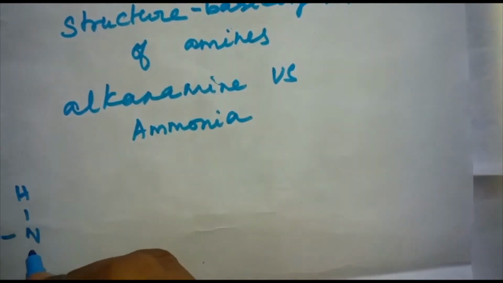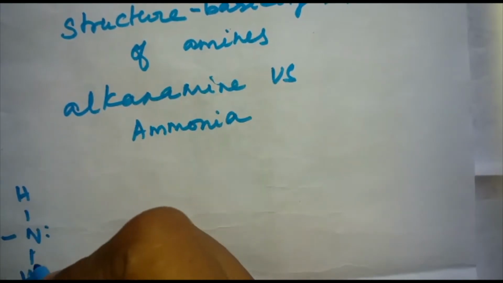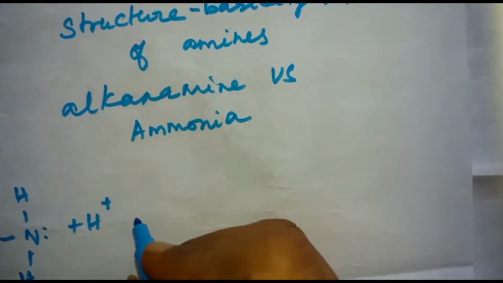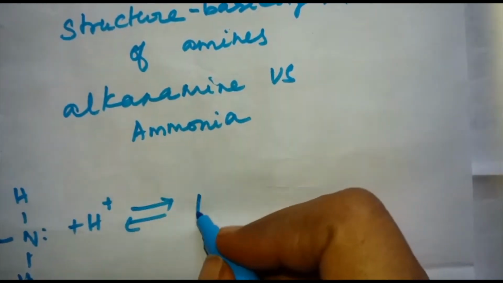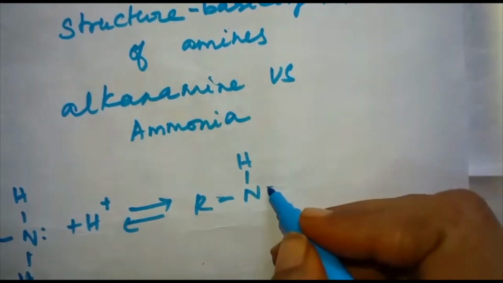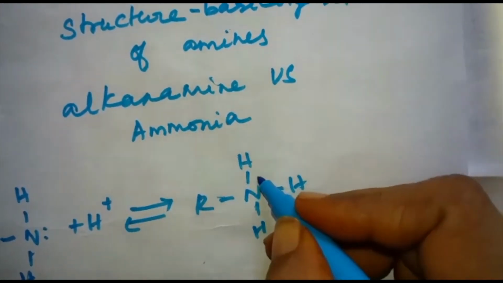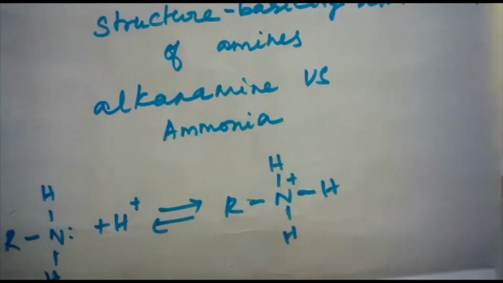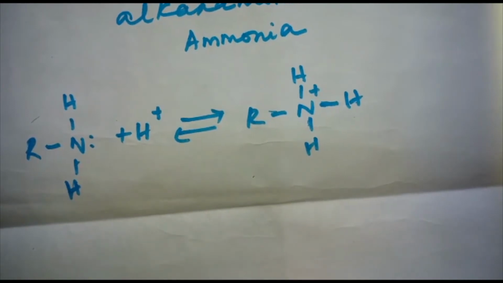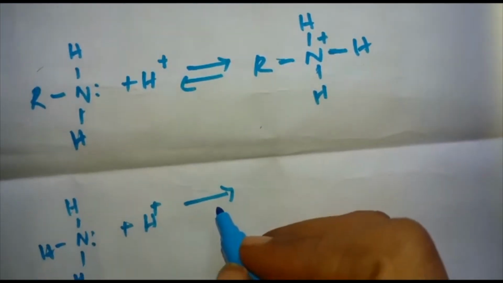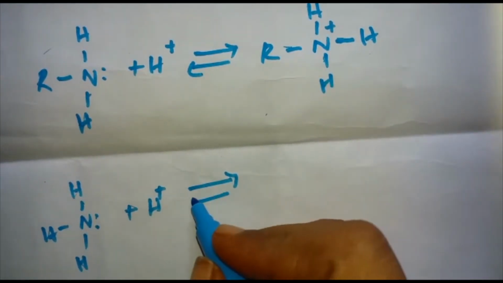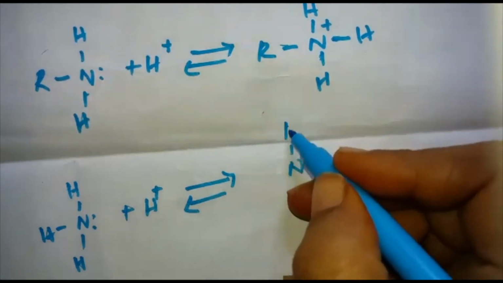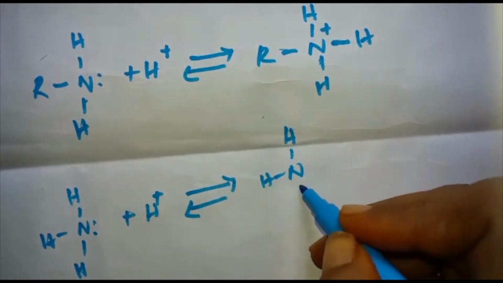R, N, H, H with a lone pair of electrons, that is RNH2, plus a proton H+ gives RNH3+. And with ammonia, NH3 with a lone pair of electrons plus H+ gives NH4+.